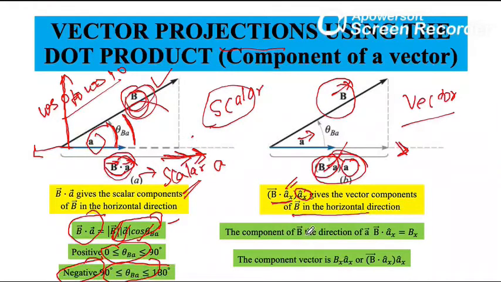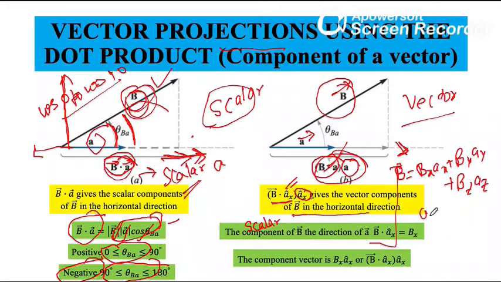So the scalar component of B in the direction of A is B dot A. If I write this in Cartesian form, it is BxAx plus ByAy plus BzAz. So this is my B vector. Similarly, the unit vector is 1 into Ax, and the other components are 0.